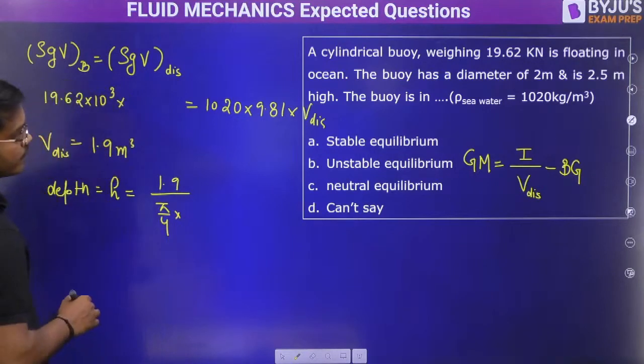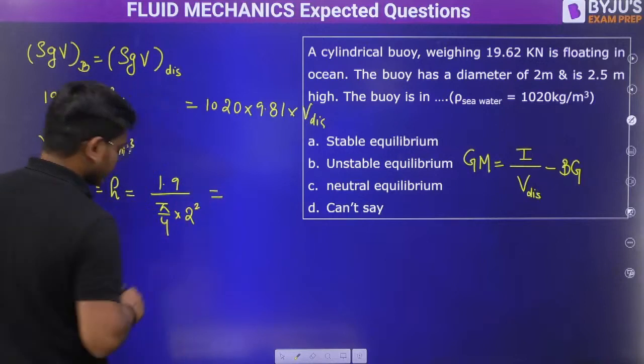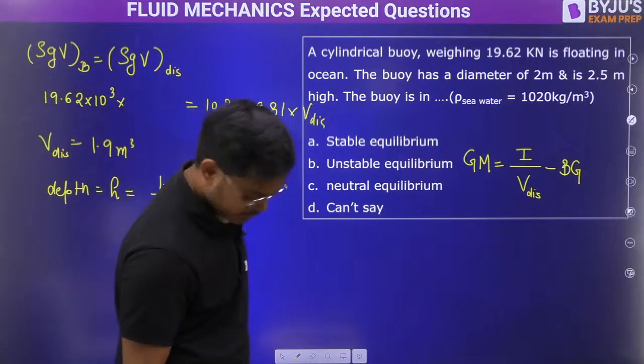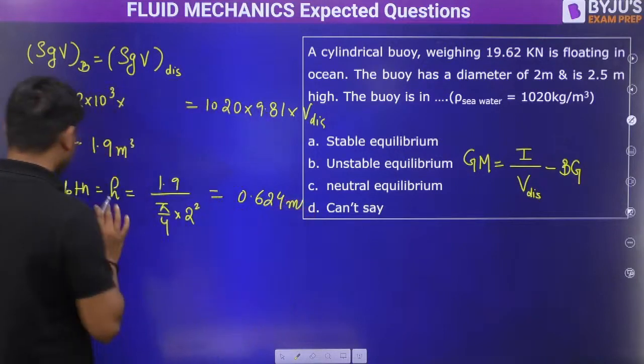What is the dia? 2 meter, 2 square. So it is 1.9 by pi. How much is it? It's 0.624. So 0.624 is the value of depth of immersion.